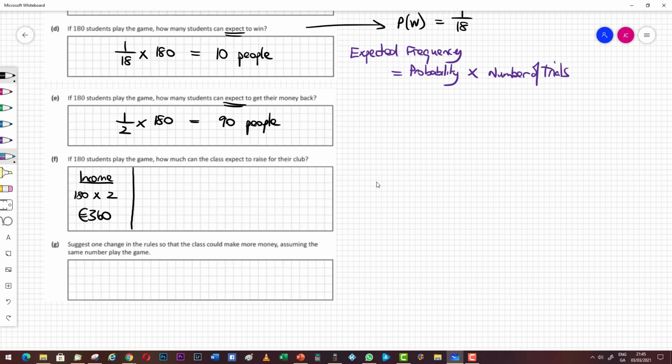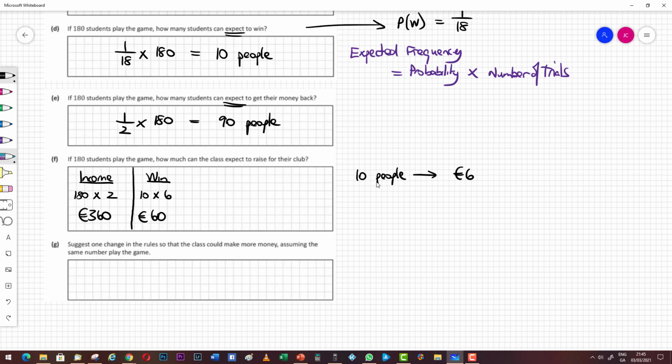Now, how much will they pay out? Well, first of all, they have to pay the people who win the game. Now, we would expect 10 people to win the game out of the 180. We've already said that in part D of the question. And if 10 people win the game, 10 people will get €6. So 10 times €6 is €60 would have to be paid out in terms of people who won the game.